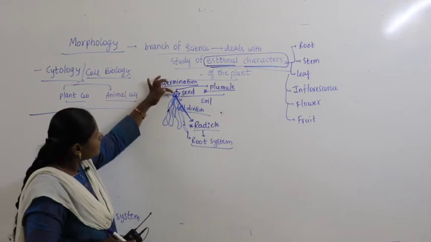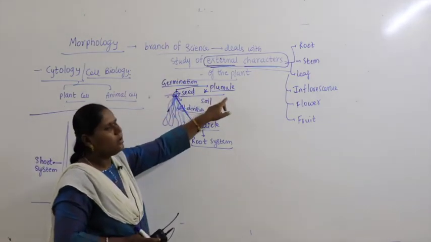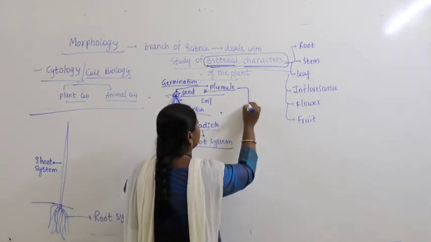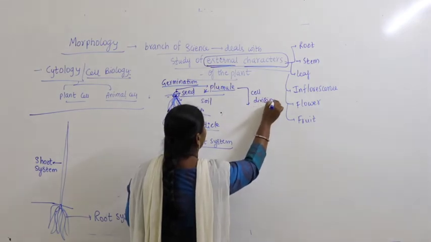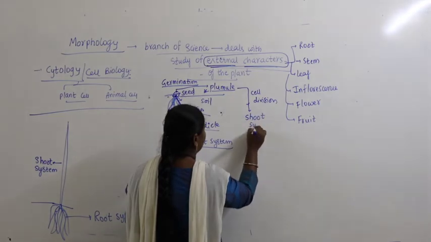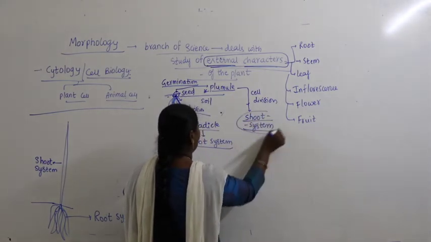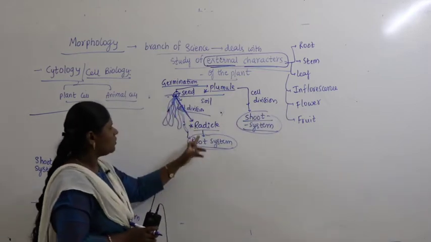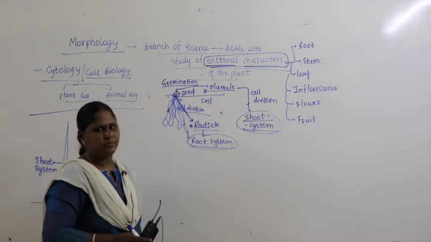Similarly, the upper cell that you find in the seed above the soil is called the plumule. Plumule is the one which undergoes cell division, and on cell division it leads to formation of the shoot system. Radicle gives rise to the root system, plumule gives rise to the shoot system.